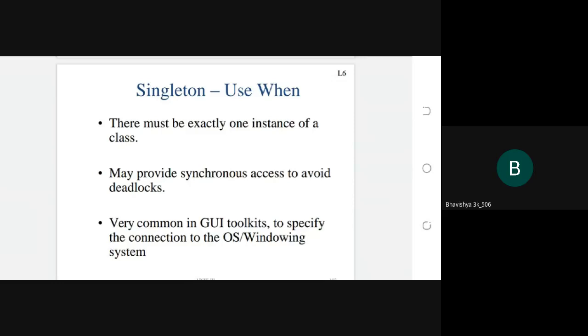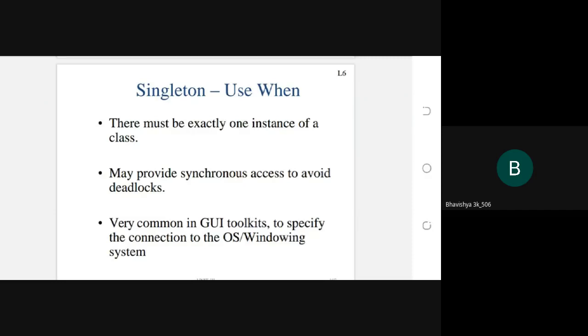So you see here the first point from applicability: there must be exactly one instance of a class. Whenever you need to create only one single instance for the class, there must and should be exactly one instance of a class.